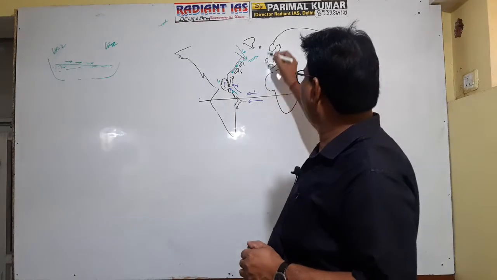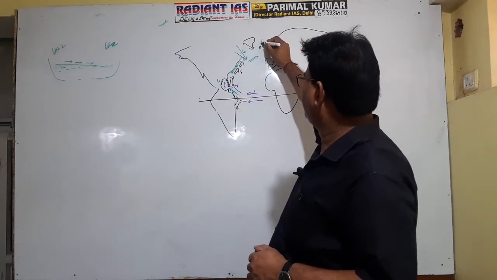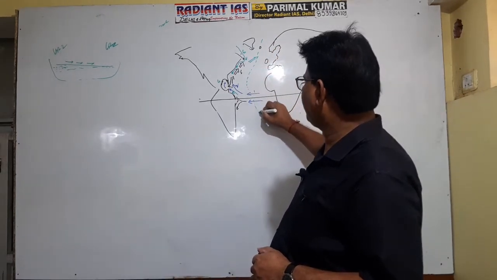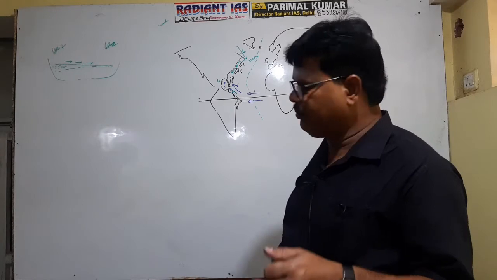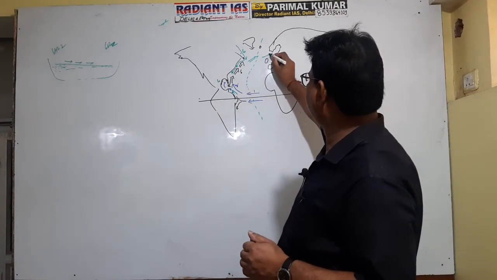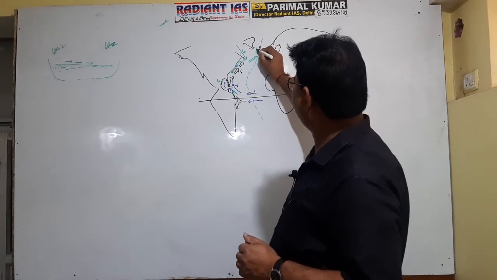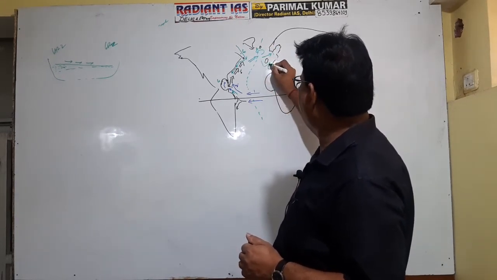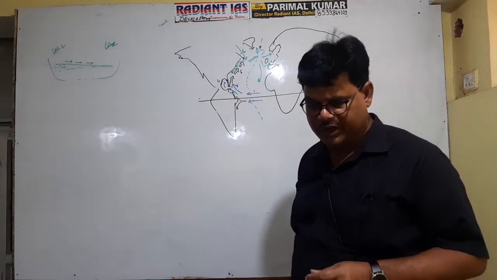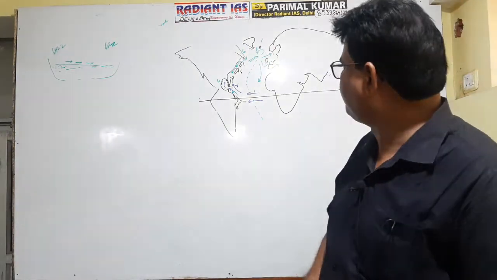So here you know that there exists the mid-Atlantic region. So that's why the Gulf Stream is bifurcated into several parts. One component is this, the second component is this, the third component is this, and the fourth component is this. It means the Gulf Stream is divided into 4 parts, 4 subdivisions.